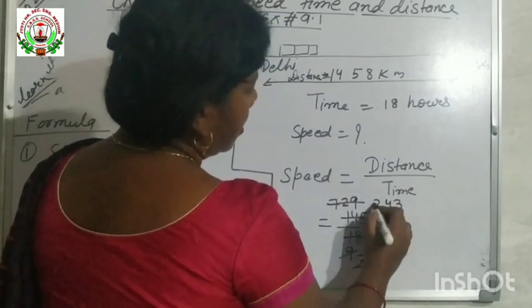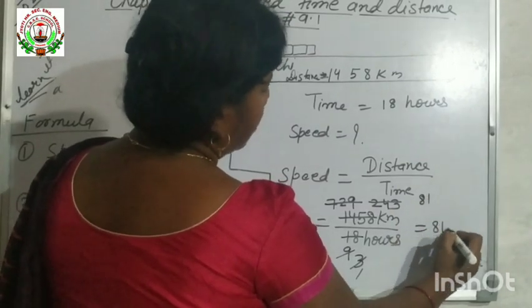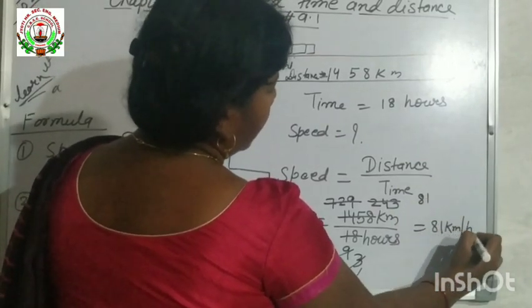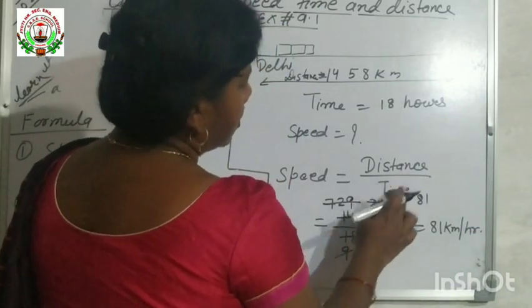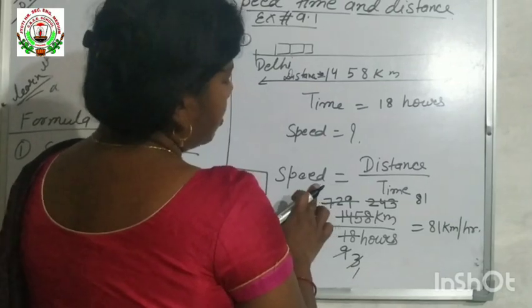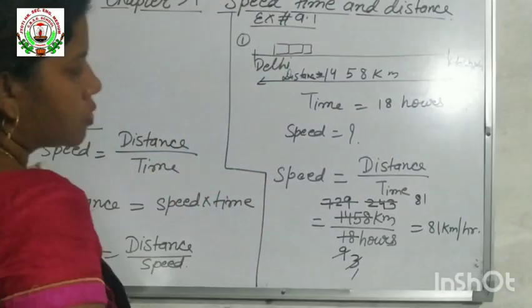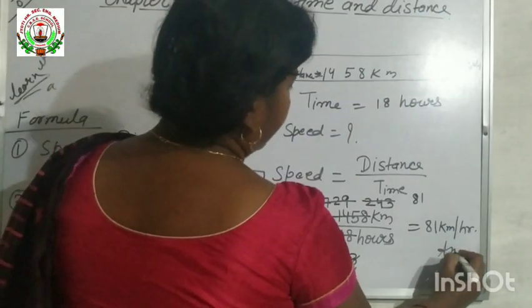Again 3 1s are 3, 3 8s are 24, 3 1s are 3. So 81 kilometer per hour. Now distance is given in kilometer and time is in hour. So speed unit will be 81 kilometer per hour. Understood? So it is the answer.